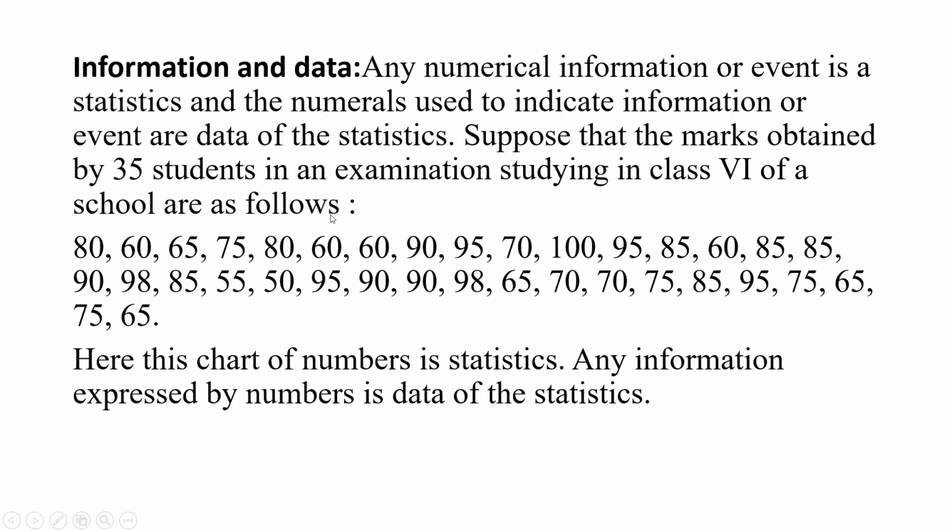These are the numbers. Here, this chart of numbers is statistics. This is the marks obtained by the 35 students. This is maybe 80, 90, 95, maximum and minimum values are here. Any information expressed by numbers is data of the statistics.